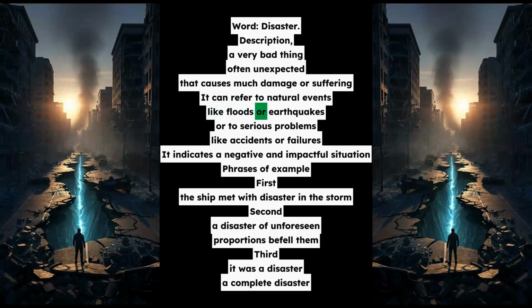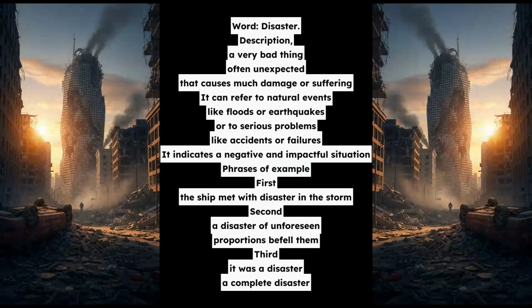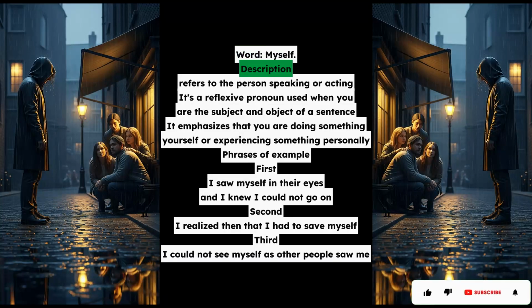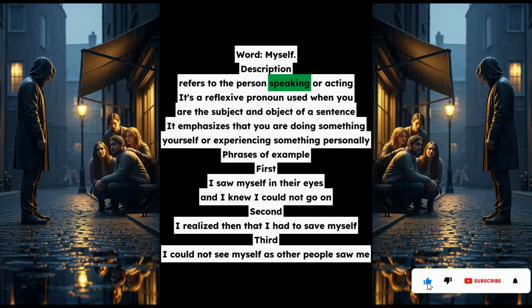Word: myself. Description: refers to the person speaking or acting. It's a reflexive pronoun used when you are the subject and object of a sentence. It emphasizes that you are doing something yourself or experiencing something personally. Phrases of example. First, I saw myself in their eyes, and I knew I could not go on. Second, I realized then that I had to save myself. Third, I could not see myself as other people saw me.